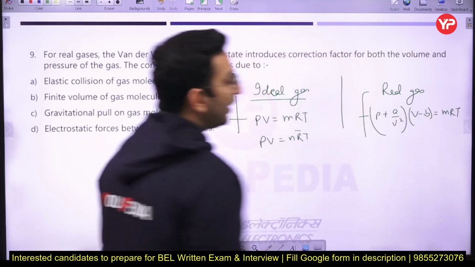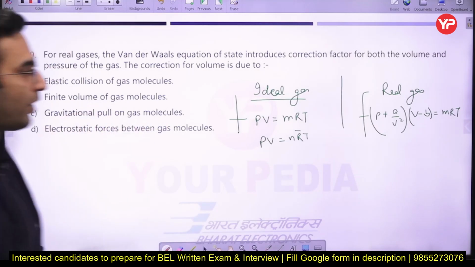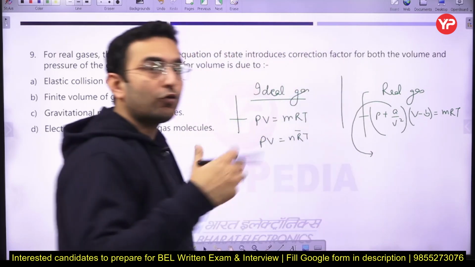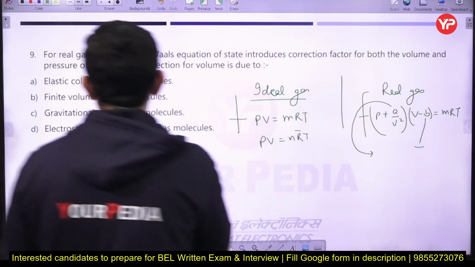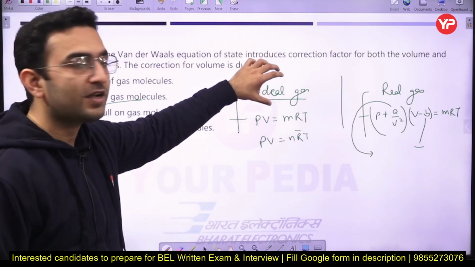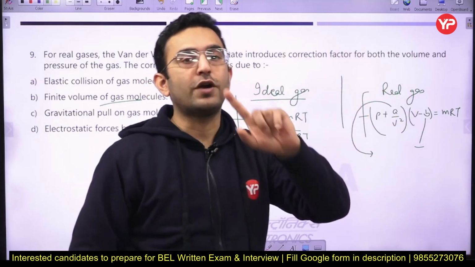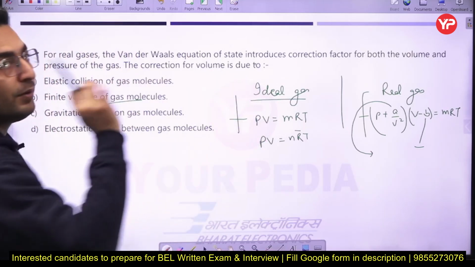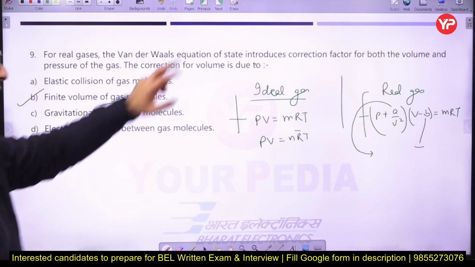Okay, so in that case A and B are basically the constants which are introduced. A accounts for the cohesion forces between the molecules, whereas B accounts for the finite volume of the gas molecules. Because in the case of an ideal gas we assume it is a perfectly compressible gas, but in the case of real gases it is not perfectly compressible. So in order to account for that incompressibility, we have defined this parameter B here. It represents the finite volume of the gas molecule. Just remember that.